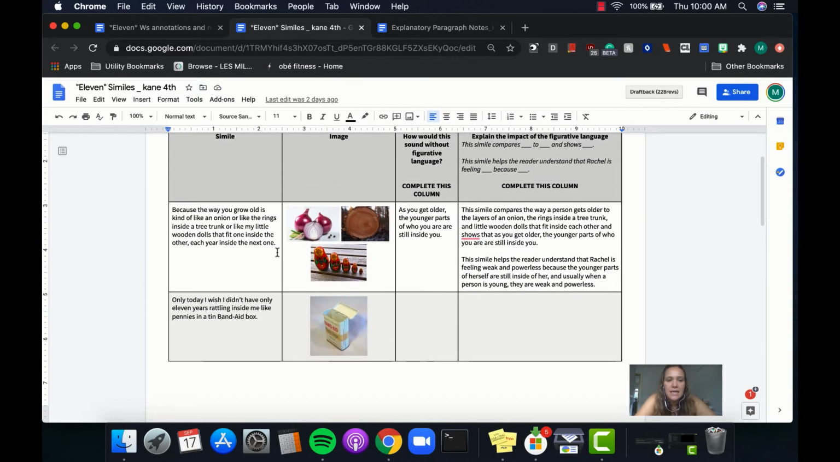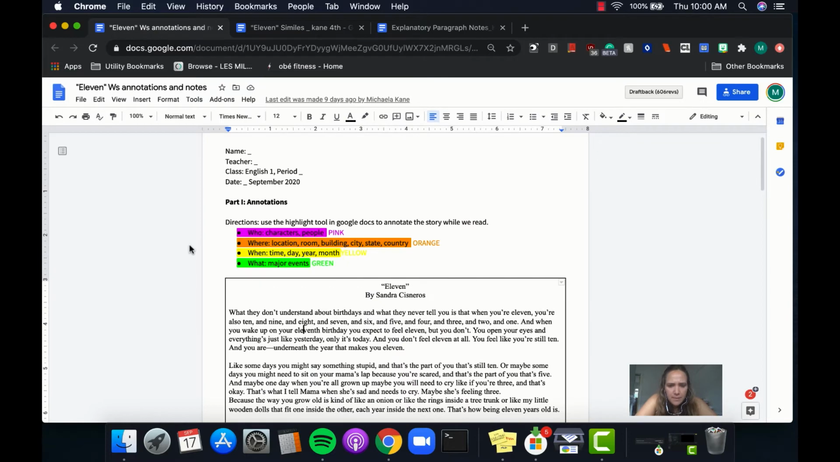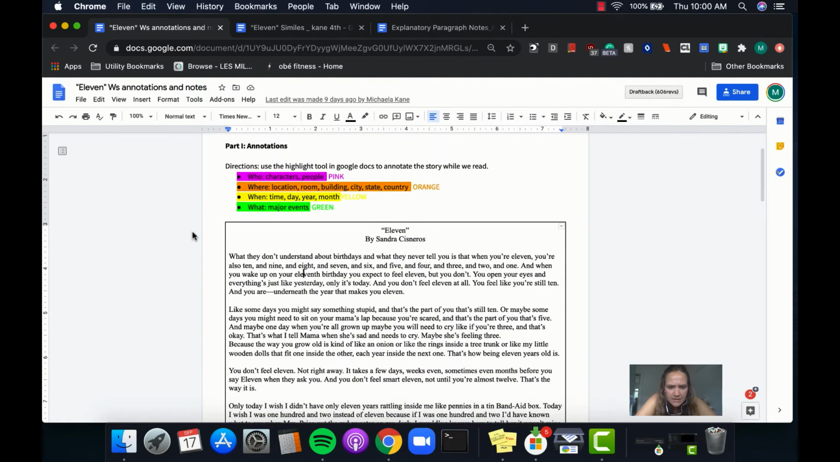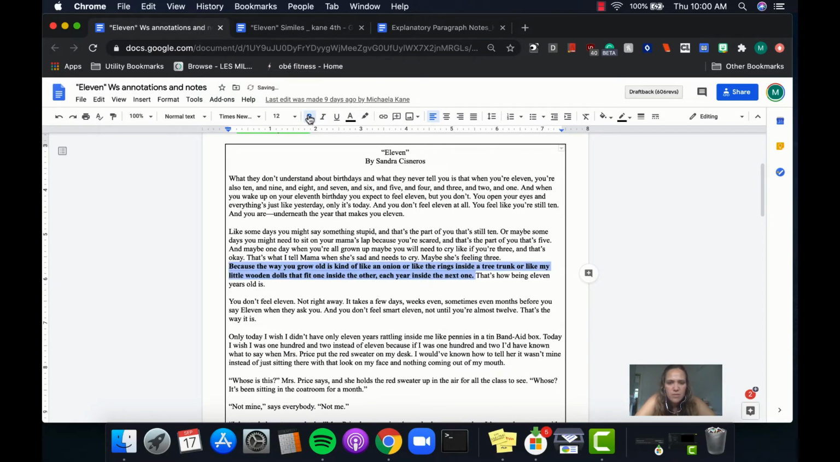So I'm going to use this simile that talks about the way you grow old being like an onion. I'm going to go over here and try to find that in the text so I know where it is. I remember it's kind of at the beginning. All right, here we go. Because the way you grow old is kind of like an onion, so I know that that's there. I'm going to want to come back to this, so I'm just going to bold that so it's easy for me to find.